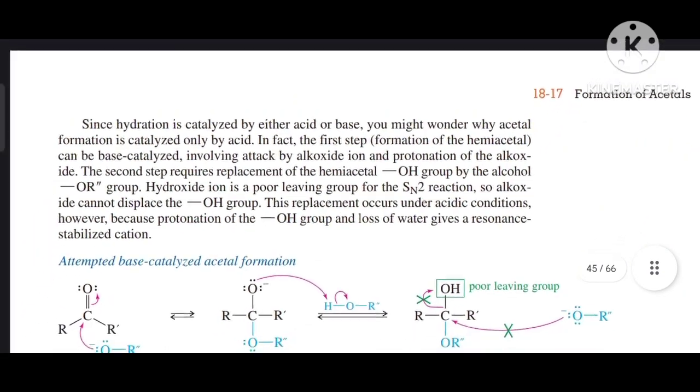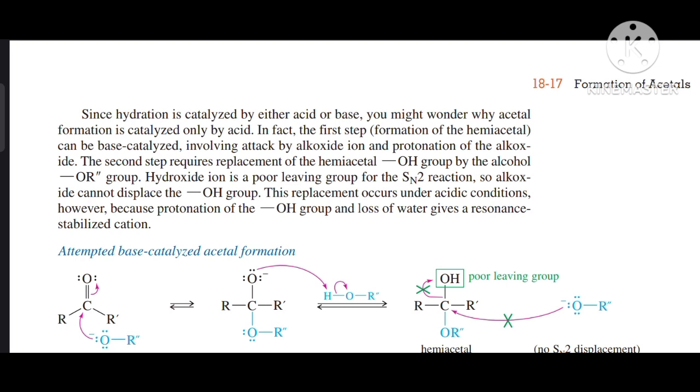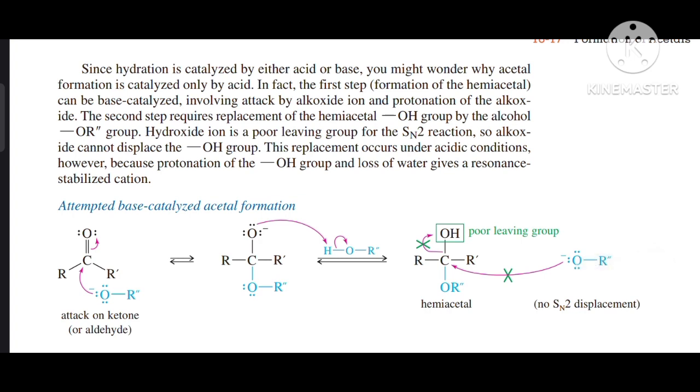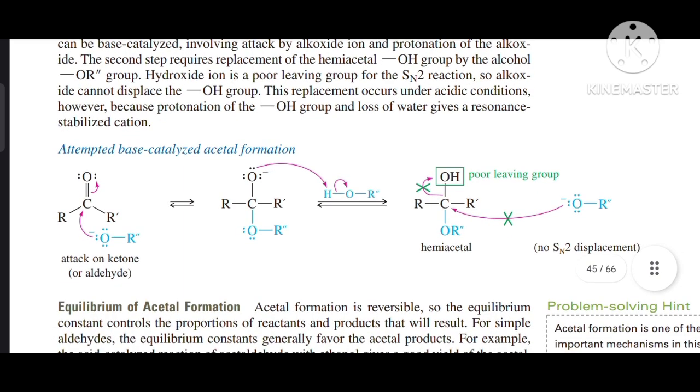Since hydration is catalyzed by either acid or base, you might wonder why acetal formation is catalyzed only by acid. In fact, the first step, formation of the hemiacetal, can be base catalyzed, involving attack by alkoxide ion and protonation of the alkoxide. The second step requires replacement of the hemiacetal OH group by the alcohol OR group. Hydroxide ion is a poor leaving group for an SN2 reaction, so alkoxide cannot displace the OH group. The replacement occurs under mild acidic conditions, however, because protonation of the OH group and the loss of water gives a resonance stabilized cation.